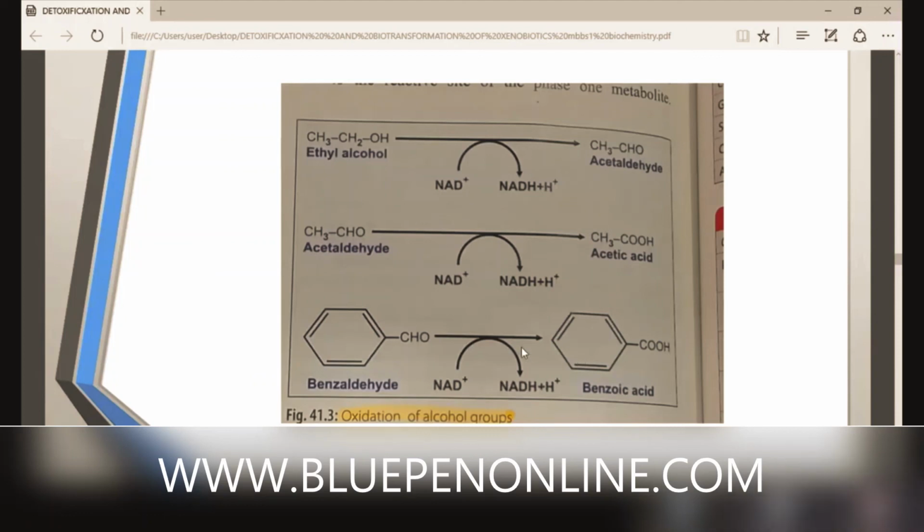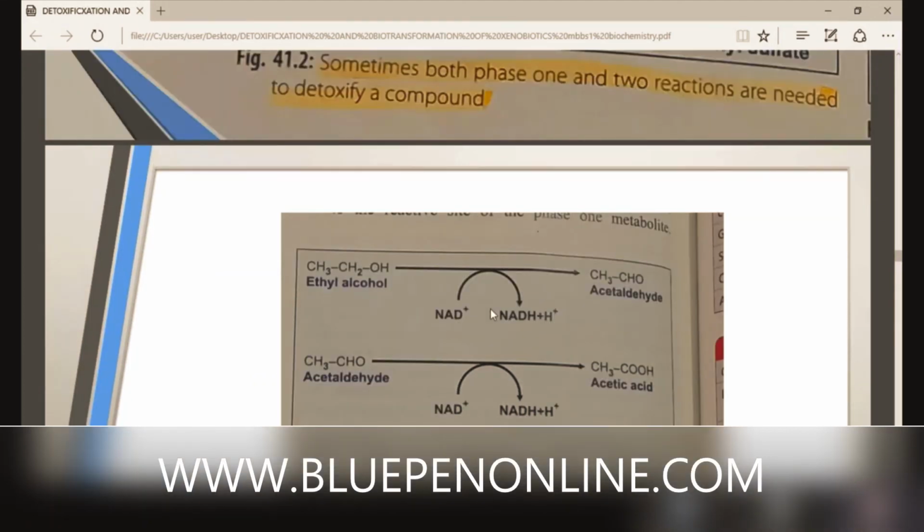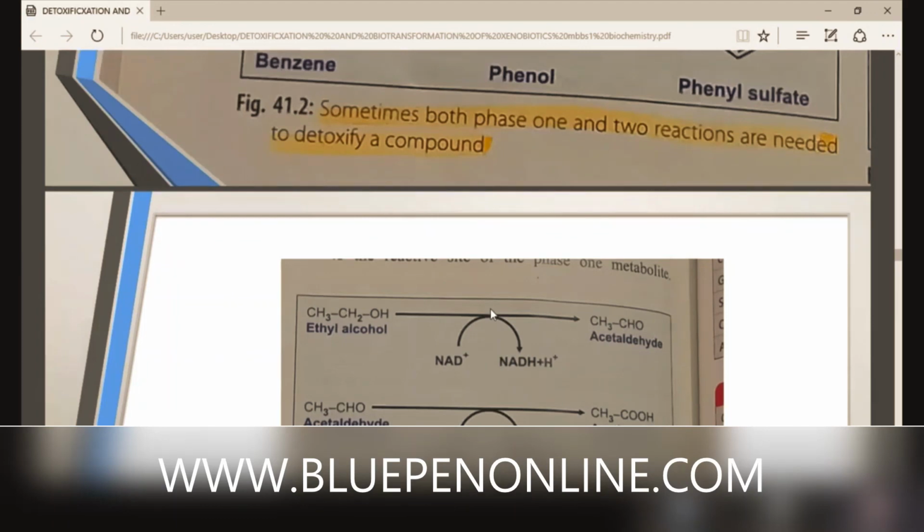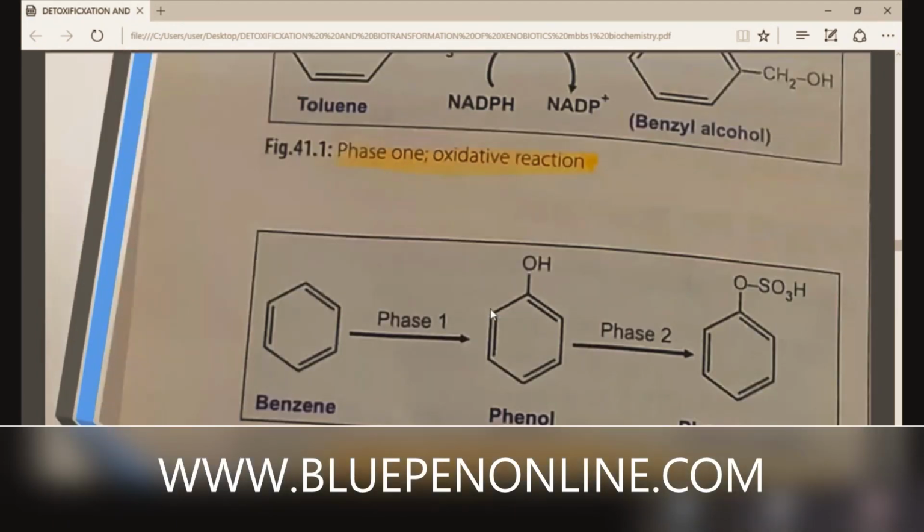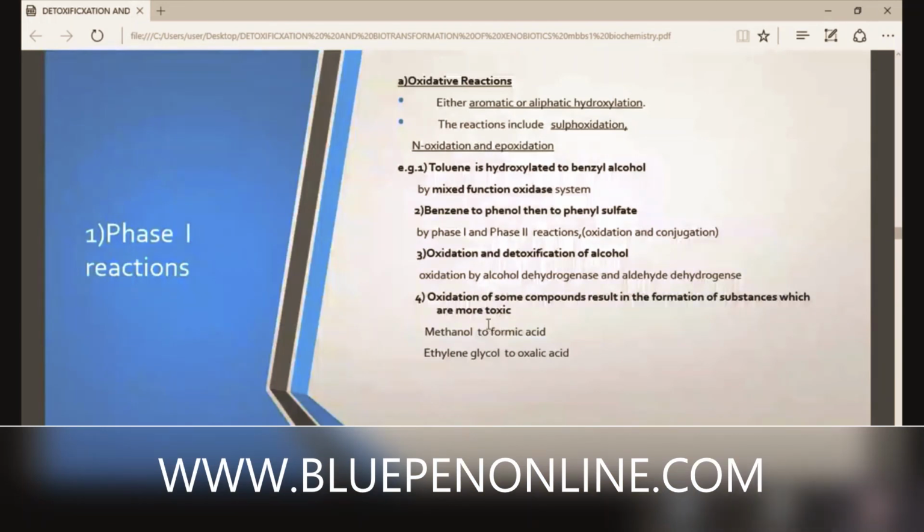Is it clear? We use two enzymes for the detoxification of alcohol, that is alcohol dehydrogenase and aldehyde dehydrogenase. Then the fourth category: oxidation of some compounds results in the formation of substances which are more toxic. There is a chance that after the oxidation process, it is converted to a more toxic form. Example, methanol to formic acid, ethylene glycol to oxalic acid.